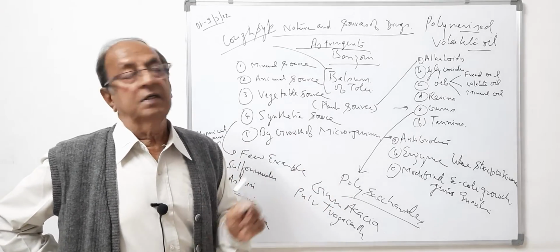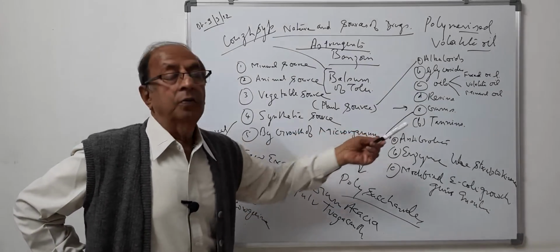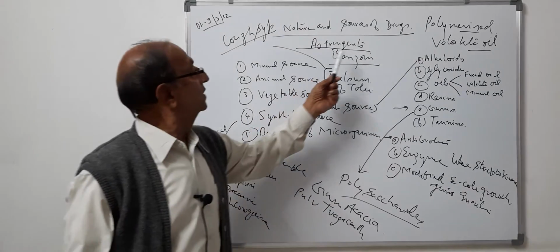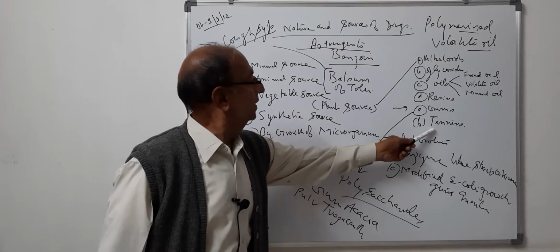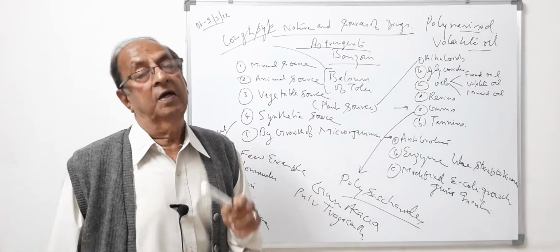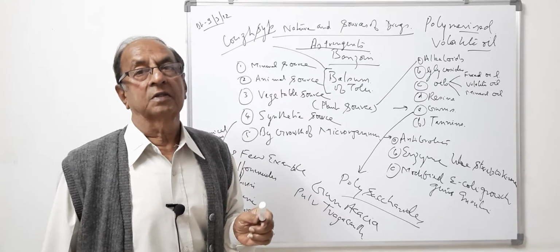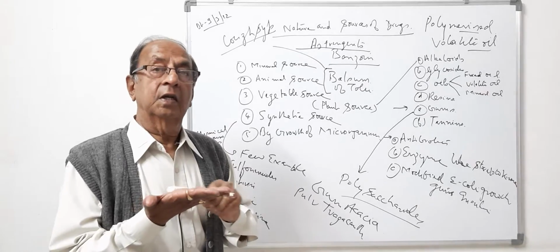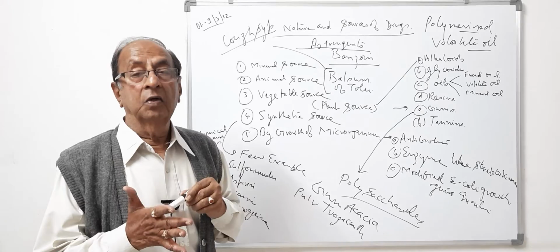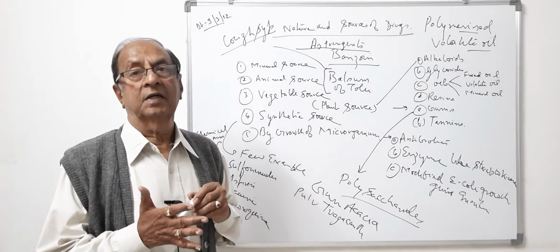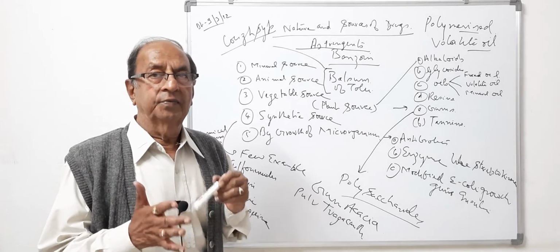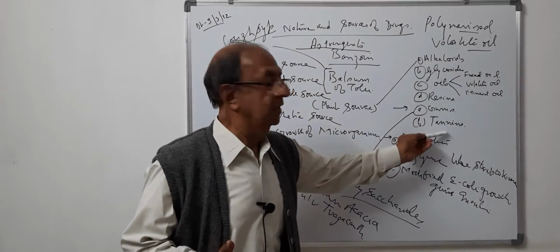In the GIT tract, it is being taken in the form of anti-diarrhea preparation, where the astringent action of the tannins helps in reducing the frequency of diarrhea, the frequency of defecation, because it forms a protective layer inside the GIT tract, and the irritant component which is causing the irritation of the GIT tract and creating problems such as diarrhea in the patient is stopped by the use of tannins.